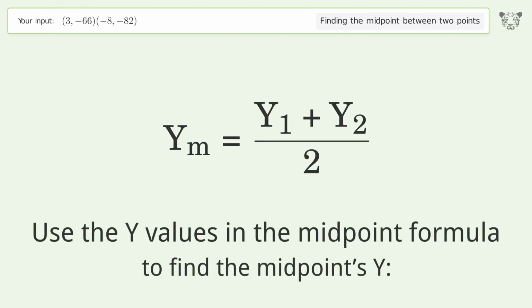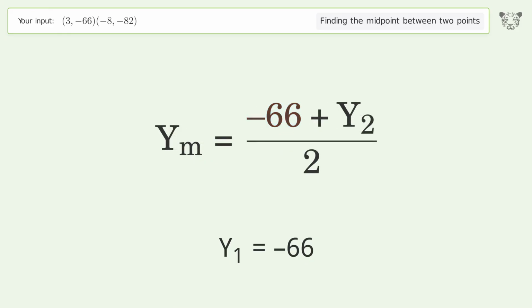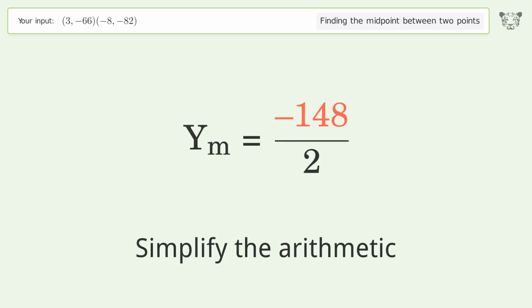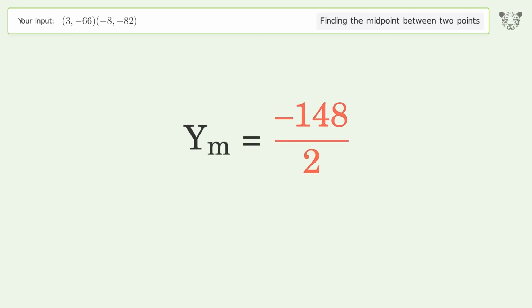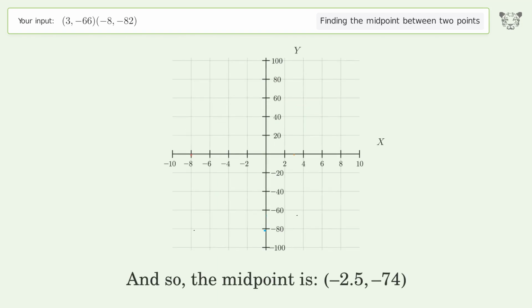Use the y values in the midpoint formula to find the midpoint's y. y1 equals -66. y2 equals -82. Simplify the arithmetic. And so, the midpoint is -2.5, -74.